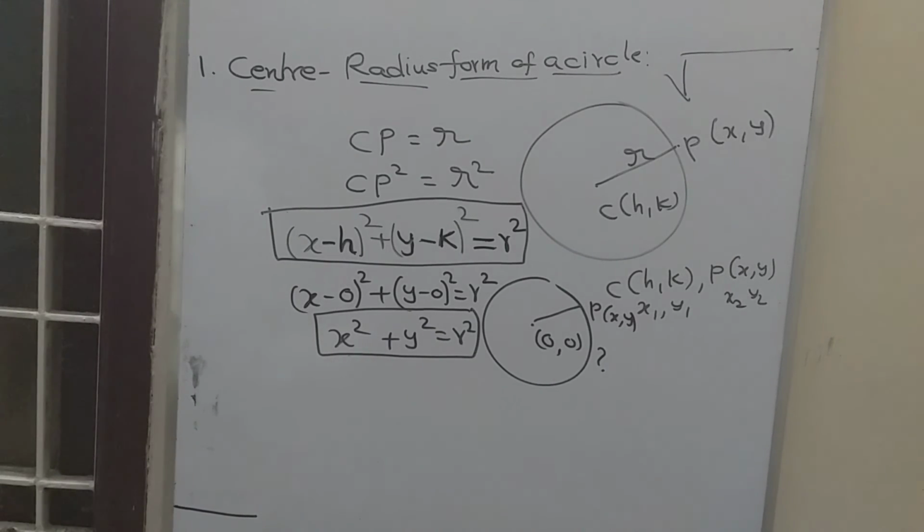And we have some other forms of the circle also. If you simplify this one, you are going to get the general form of the circle. Okay, students? So in the next video, we will see how to derive the general form of the circle and how to derive the equation of the circle when the diameter of the circle is given.